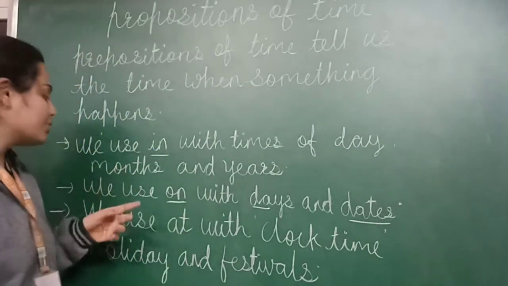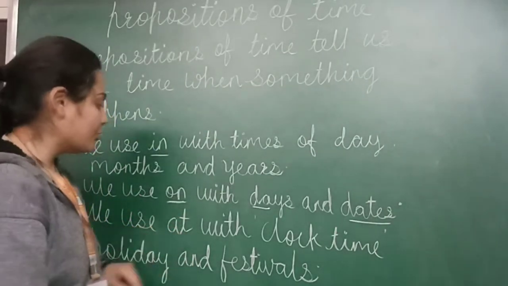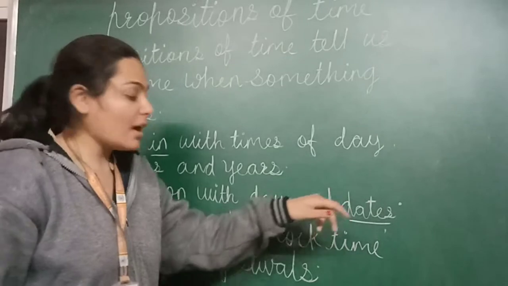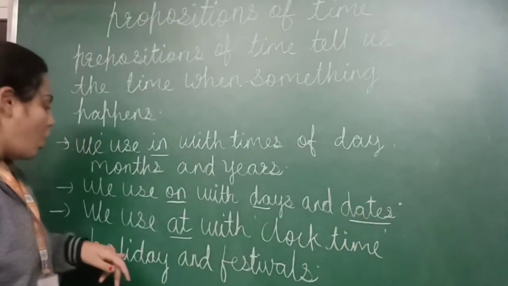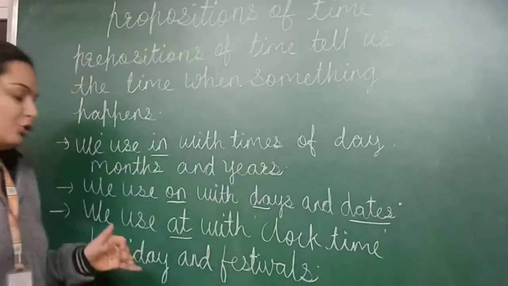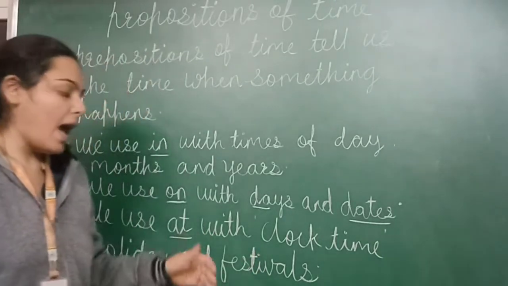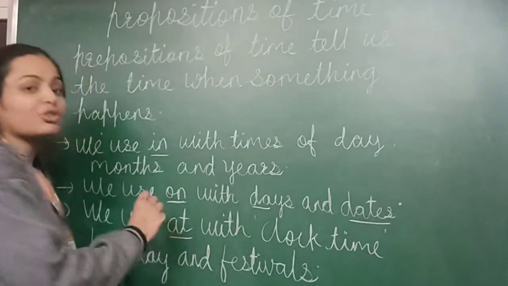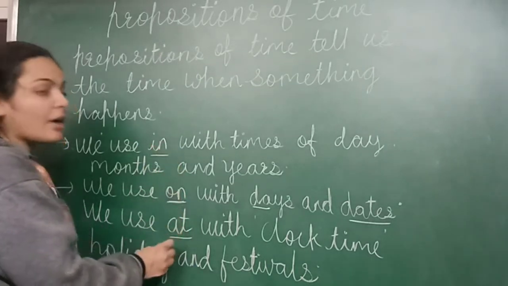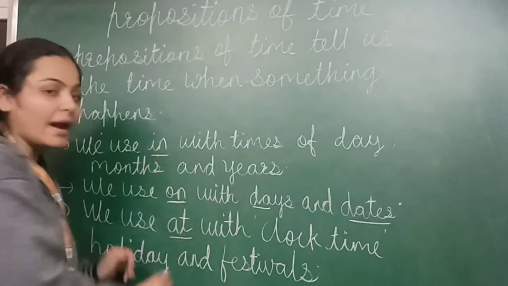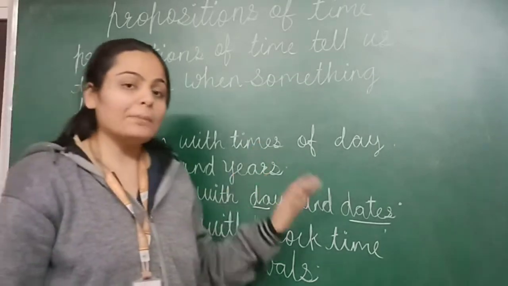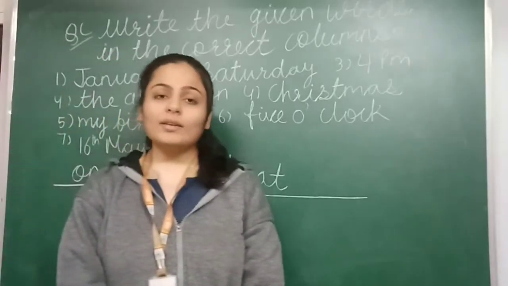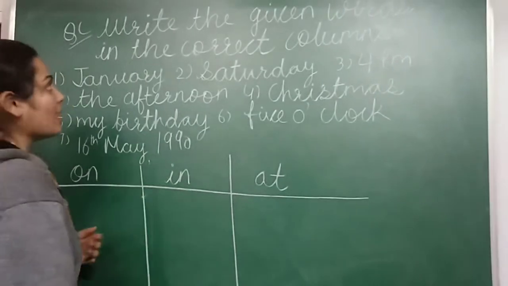Okay. Next, we use at. We use preposition at with... किसके साथ? With clock time, holiday and festivals. Like you are having the holidays and you are having holidays on the festivals. At that time we are using preposition at. These three things are important: in, on and at. So you have to keep such things in your mind.